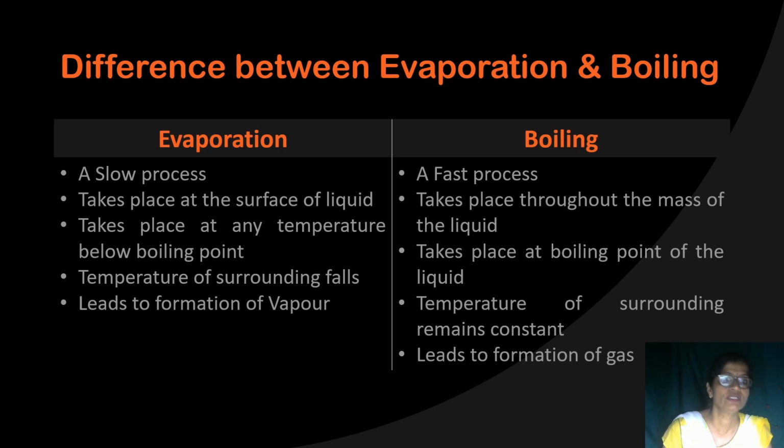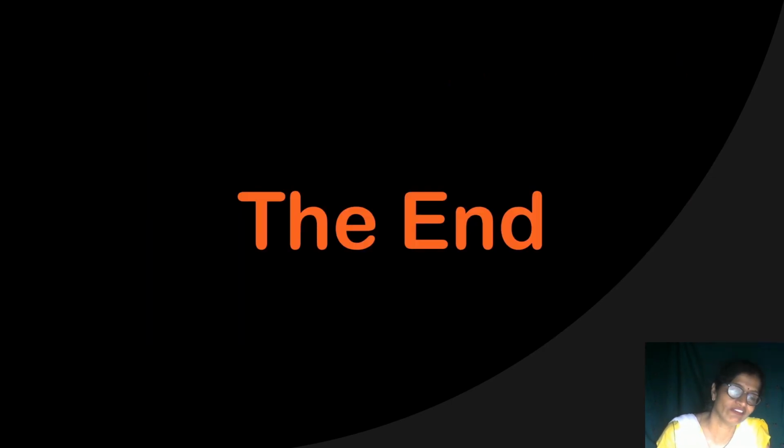So evaporation leads to the formation of vapor, like water vapor, sulfur vapor, while boiling leads to the formation of gas, like oxygen gas, hydrogen gas, or steam. So this is all about the evaporation that we have discussed.